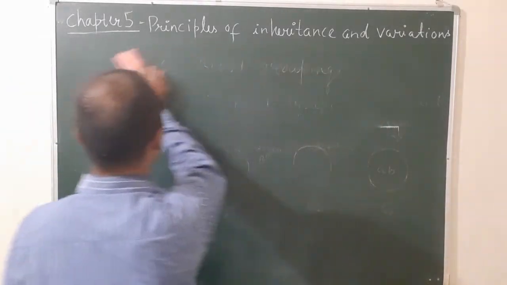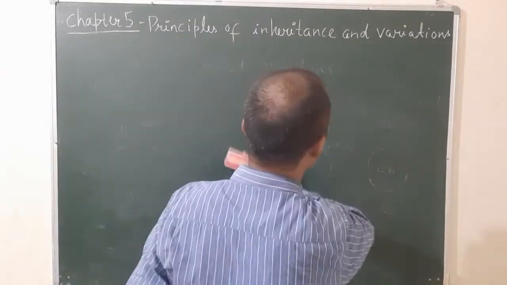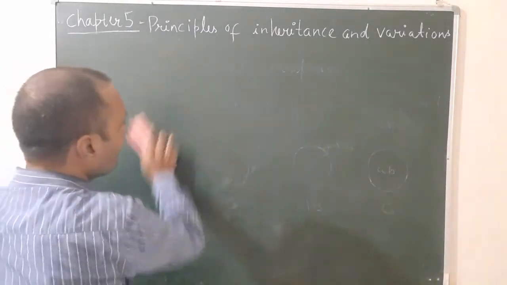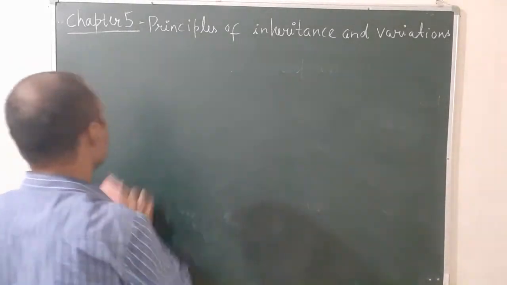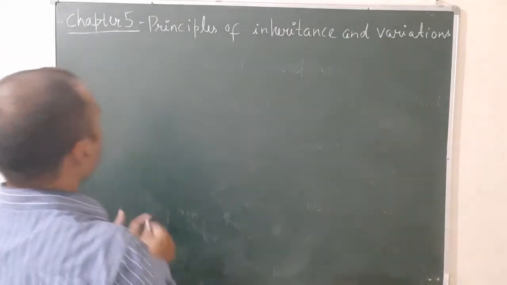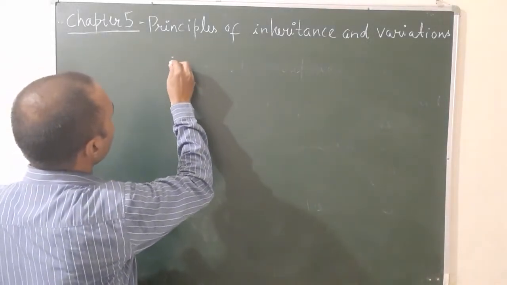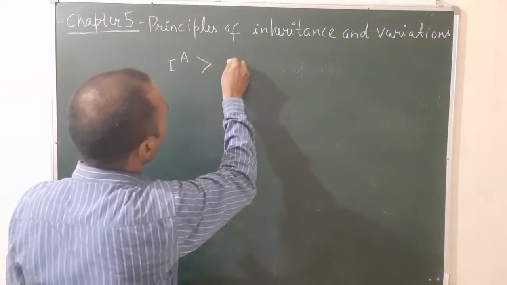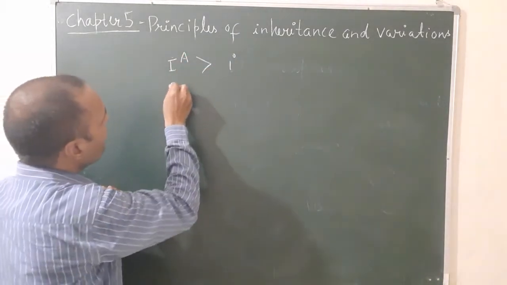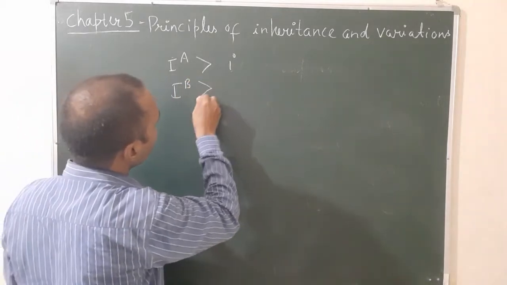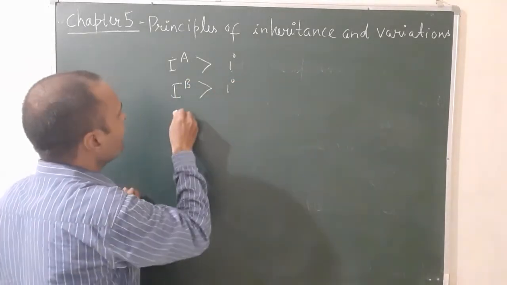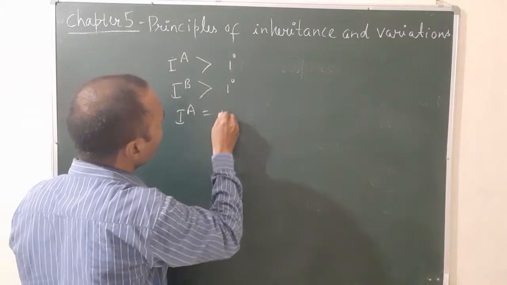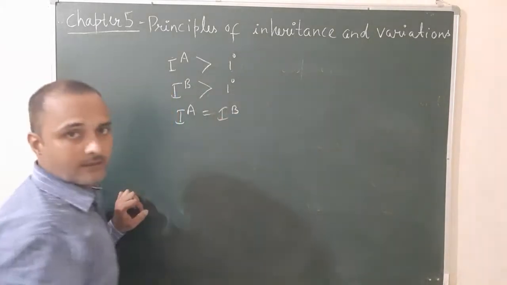Allele from parent A, allele from parent B, and IA and IB. See the case: IA is greater than i, IB is greater than i, and IA is equal to IB.